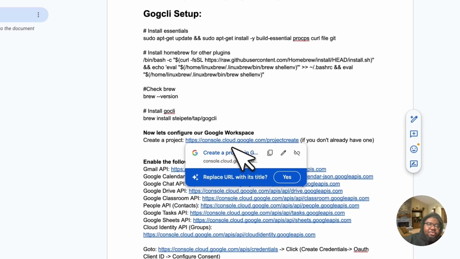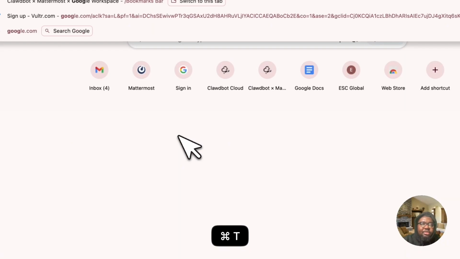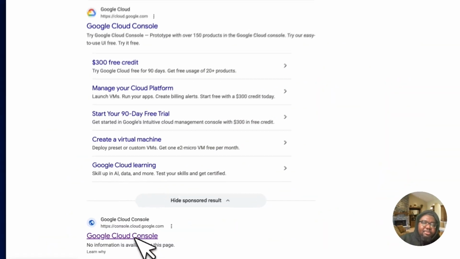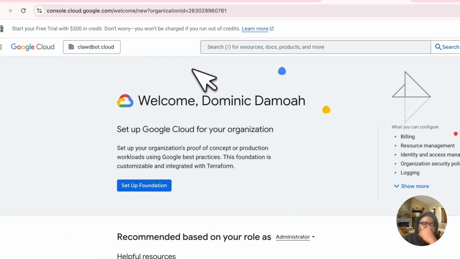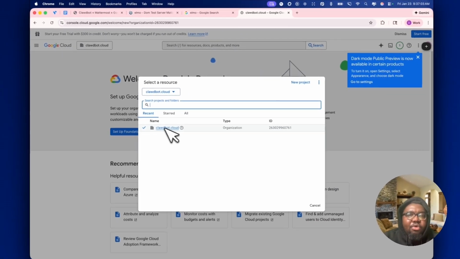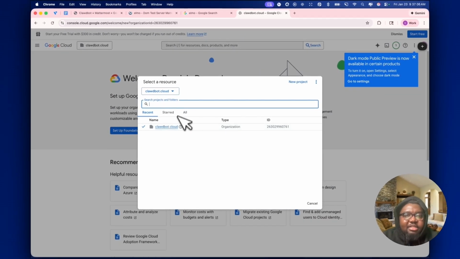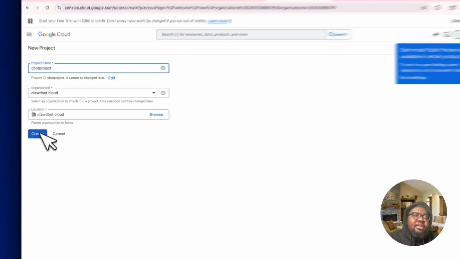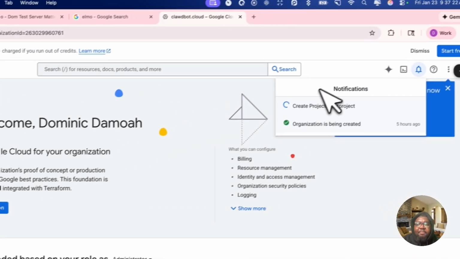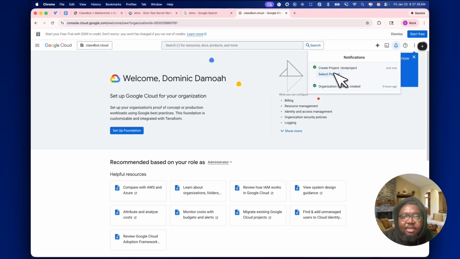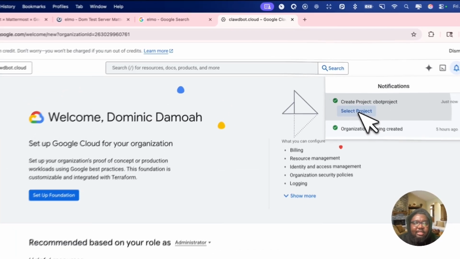The first thing you want to do is go to Google Cloud Console. Just search that, and typically the first link gets you there, right? When you get there, you're probably going to see no organization here. It doesn't matter. Just click new project and create that new project. I am going to call it the CBot project, and my project has been created. It's going to take a short time to get created. I'm going to select it.